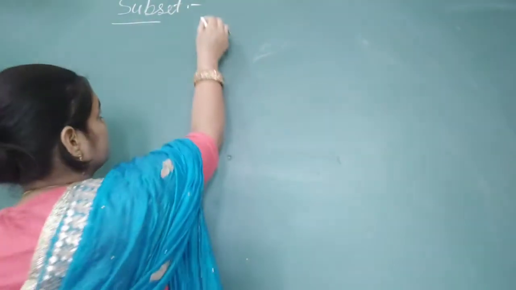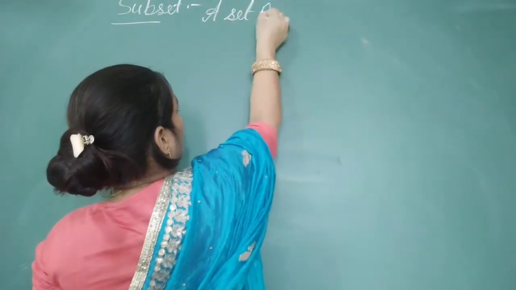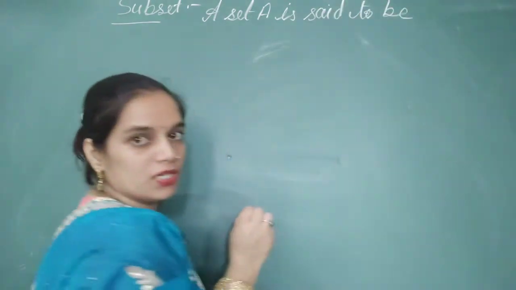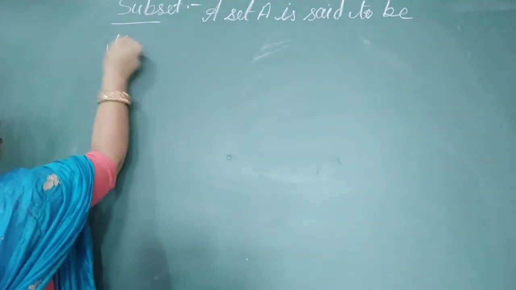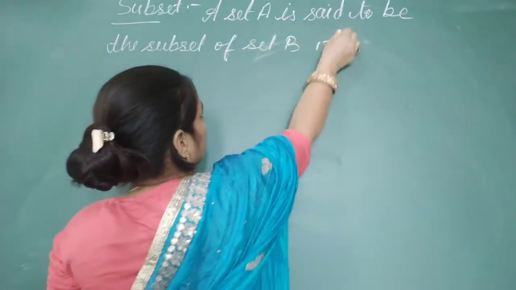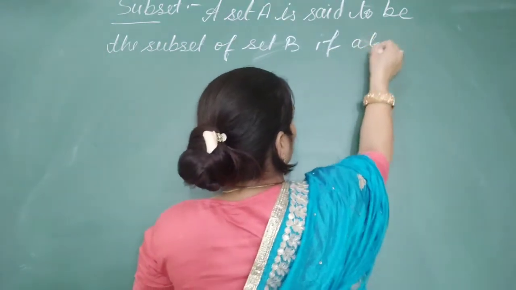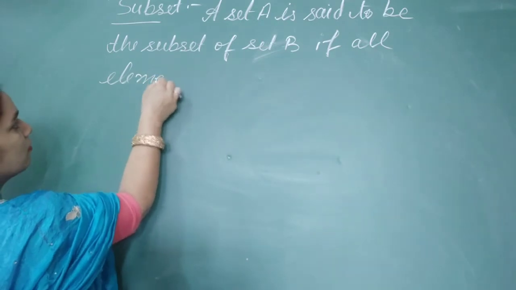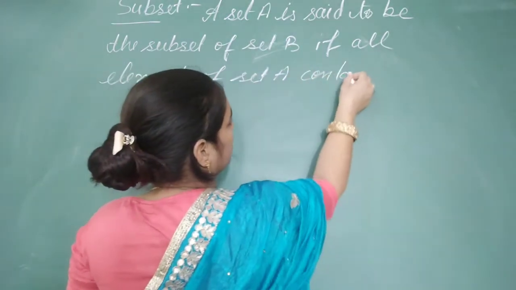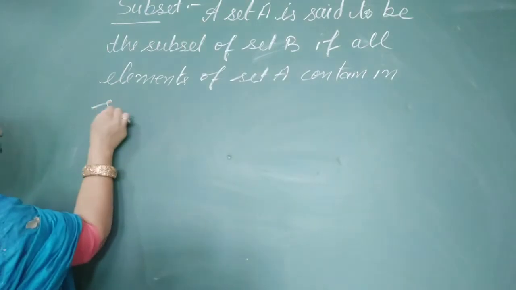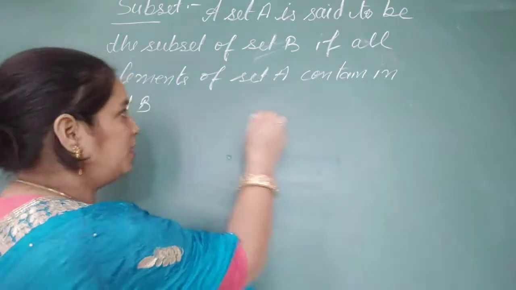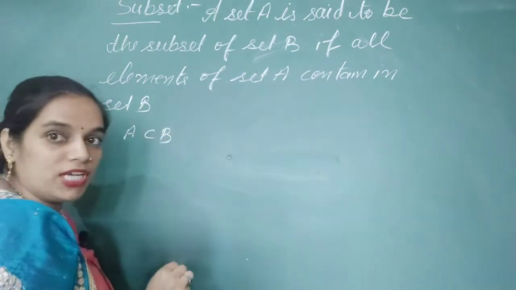A set A is said to be the subset of set B if all elements of set A are contained in set B. Now in the symbolic form I am writing here A as a subset of B.